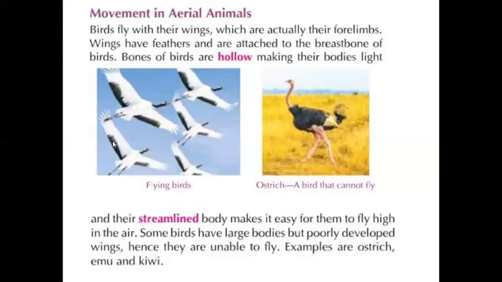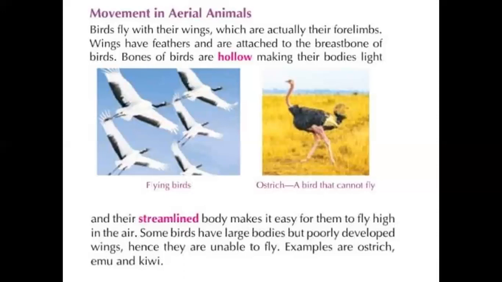You know one thing, the bones of the birds are hollow. So the bones internally have an empty portion. Those are hollow, making their body light, and their streamlined body makes it easy for them to fly high in the air. The streamlined body design, the sharp head, the beak in the starting portion, sharp head to the body's elaboration. So that is a streamlined body structure.